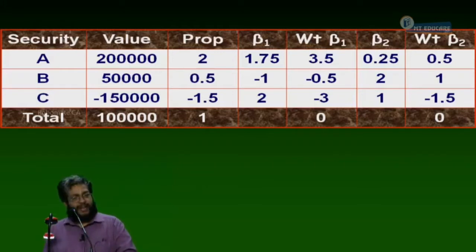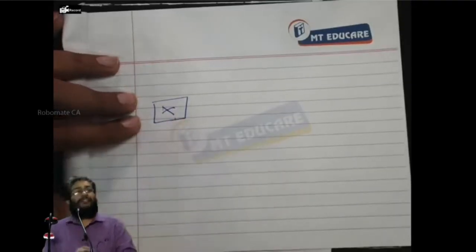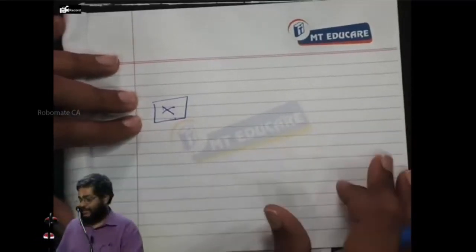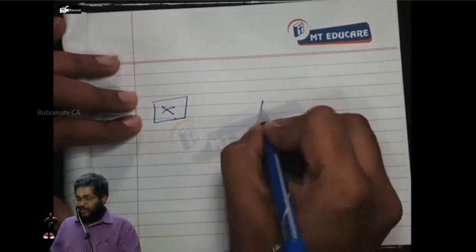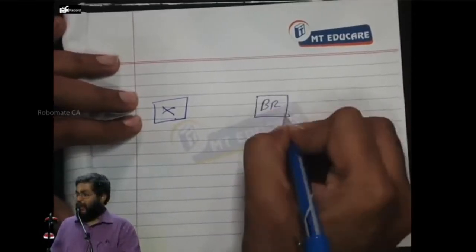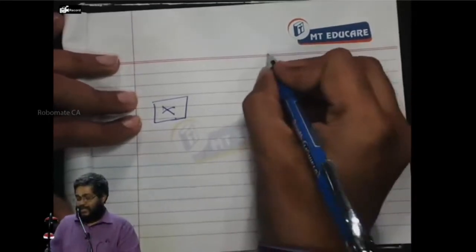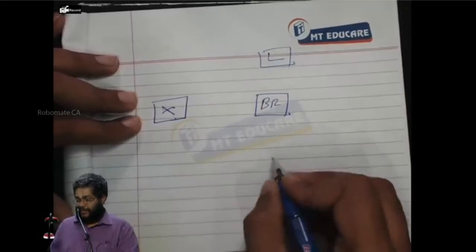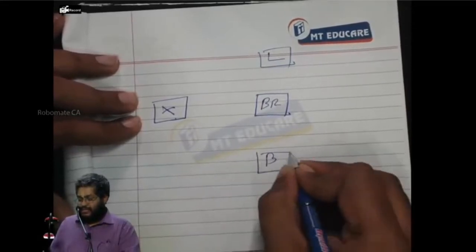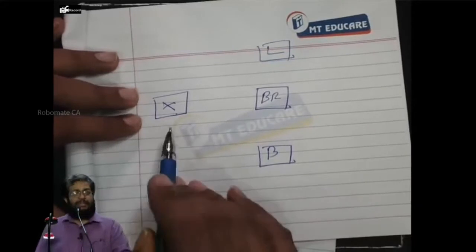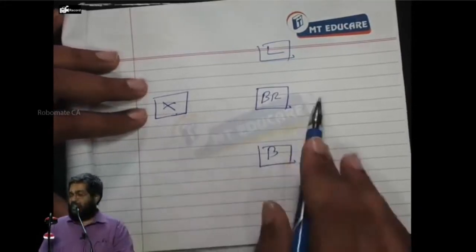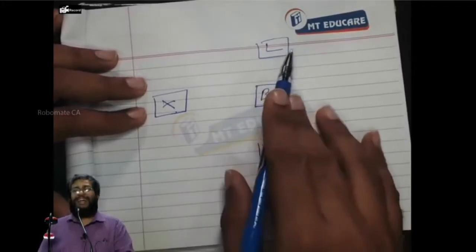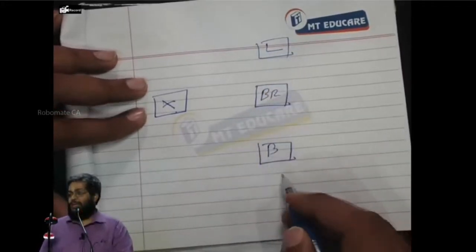See, there are 4 parties generally involved if you want to do short selling. There is Mr. X, the person who is going to do the short selling. There is his broker, BR. There is a lender called L. There is a buyer called B. These are the 4 persons. X is the person who is going to sell the share through a stockbroker. There is a lender, I'll tell you who he is, and there is going to be a buyer of the share.